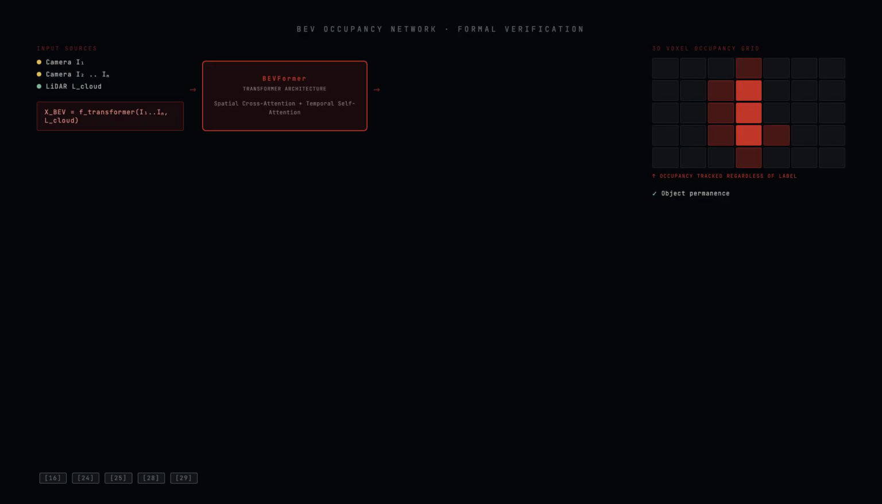3 properties follow from this design. Object permanence. The system tracks occupied volume, not object labels. The classification can flip, unknown, vehicle, bicycle, and the voxel remains occupied. Trajectory prediction continues without interruption.